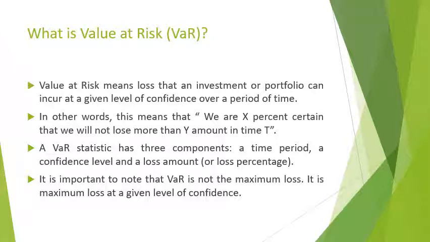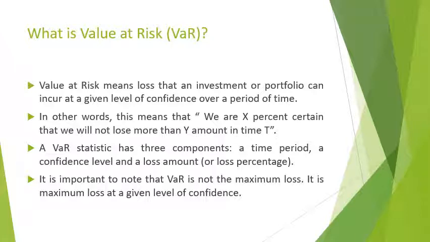However, the confidence level is not 100%, which statistically speaking cannot be. So, since the loss is calculated at 99% level of confidence, there is a probability, statistically speaking, that the loss may exceed 4%.